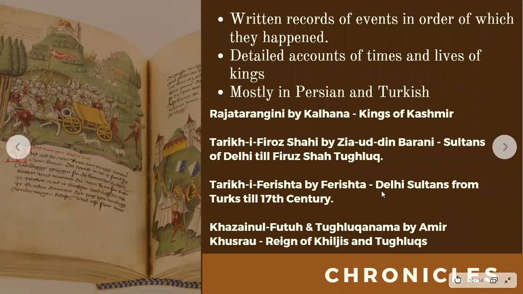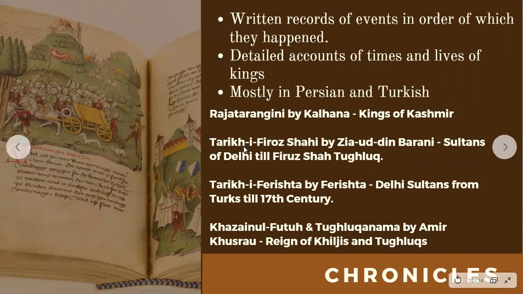And these are very detailed accounts of the times and lives of the kings, and mostly we find these chronicles in Persian and Turkish. Now, for the medieval Indian history, we have Raja Tarangini, written by Kalhana. Raja Tarangini basically talks about the kings of Kashmir.